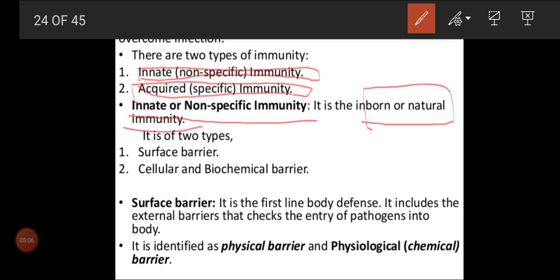And actually this natural immunity also has some types. Okay, we have some types. First one, surface barrier.